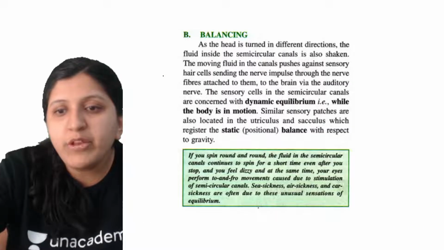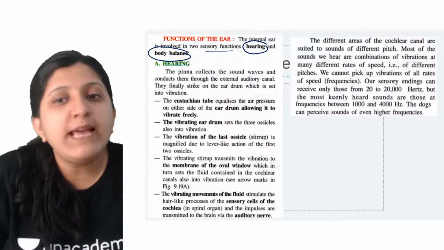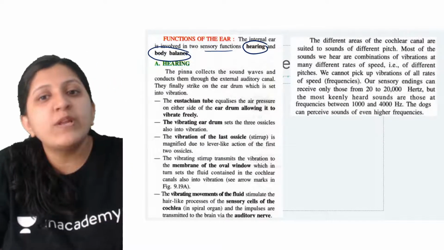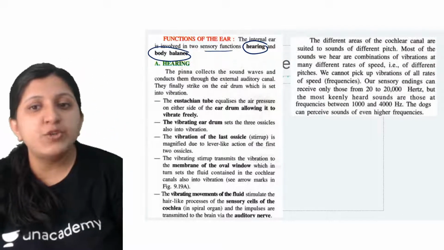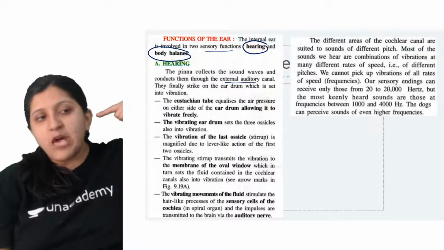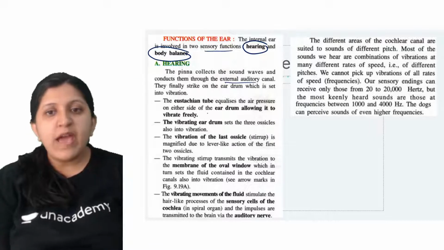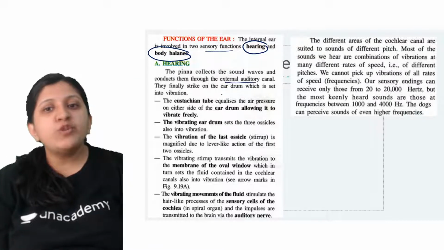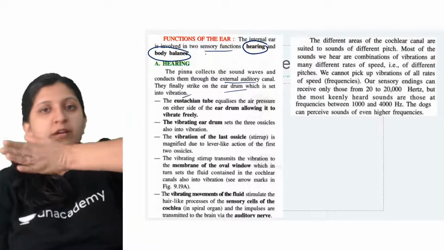So hearing, when we mention it, the pinna collects the sound wave. From the pinna the sound wave is collected and conducted through the external auditory canal. From here the sound wave is going to reach the end of the auditory canal, and they finally strike the eardrum, which is going to set up a vibration in the eardrum.